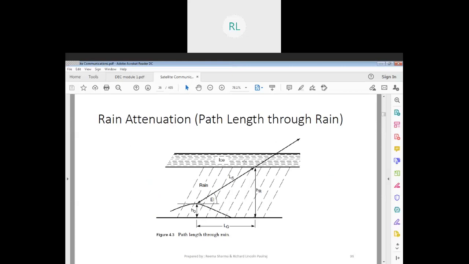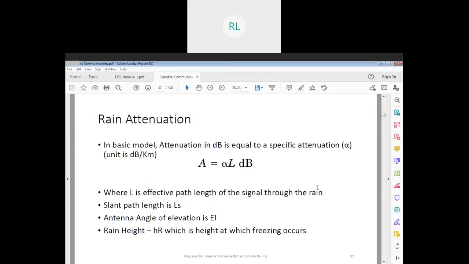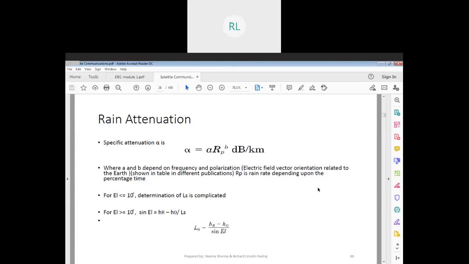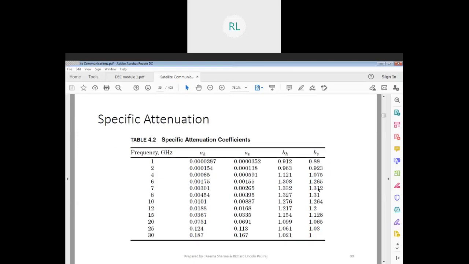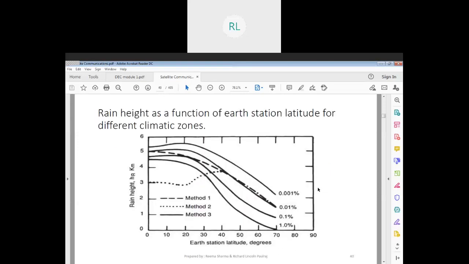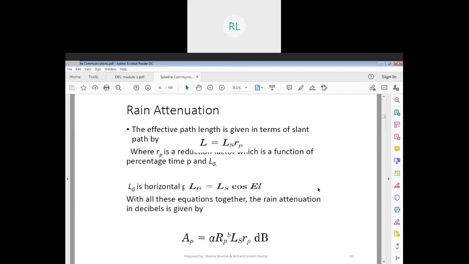Similarly, rain height is the point at which we can find water droplets; beyond this point we are going to see ice molecules, which means we will not be seeing water in liquid form. So these were some of the things we discussed, and we will need these values for the calculation of attenuation. These are some of the important formulas.